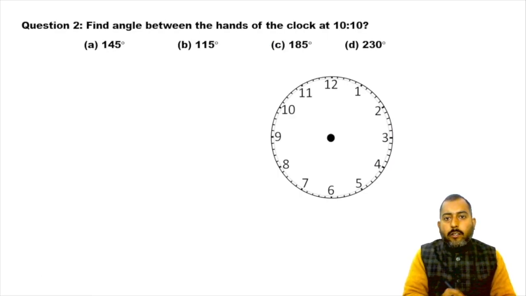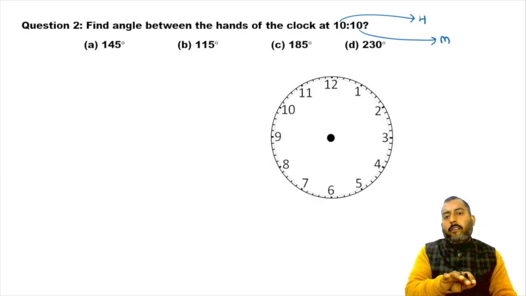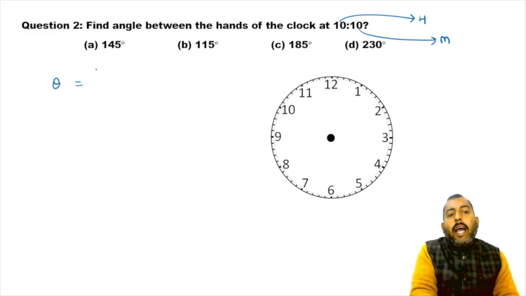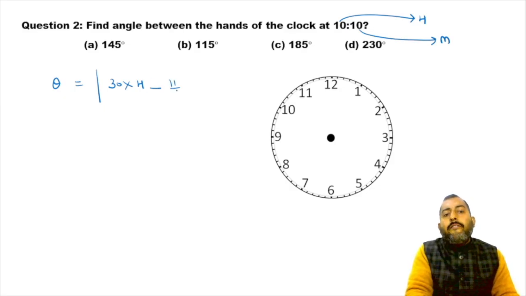Let us solve this. In this question, value of h, hours time is 10 and value of minutes time is also 10. So if we insert these values of h and m in the formulas, then theta angle will be equal to 30 into h is 10 minus 11 by 2 into m is also 10.